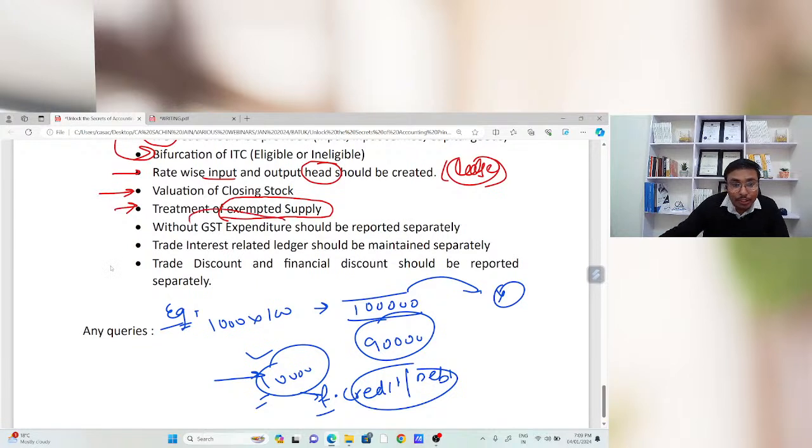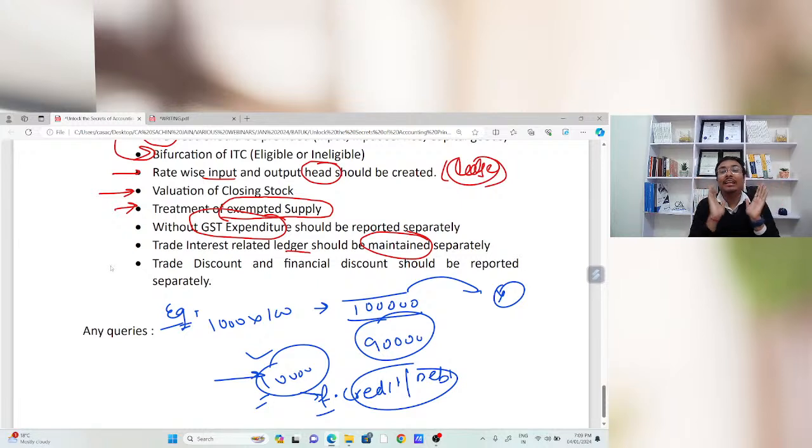Without GST, expenditure should be reported separately. We had already covered salaries, wages, electricity, and water-related expenditure. Trade interest related ledgers should be maintained separately. Many times when booking expenditure or income related to interest, we just merge the financial interest and trade interest. The definition of financial interest we had already covered, and trade interest is due to your trade. If you received or paid any interest due to your trade, that interest will be treated as trade interest.